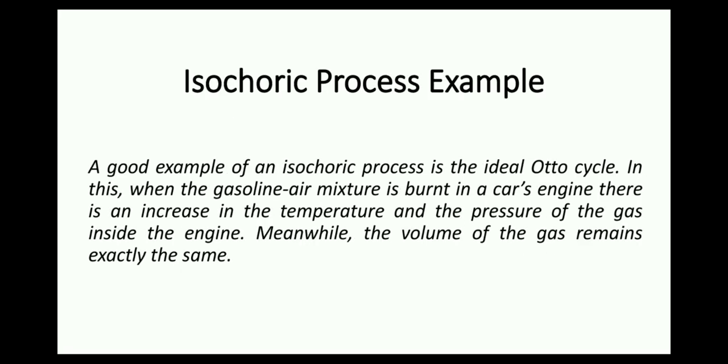Talking about isochoric process, a good example is an ideal Otto cycle. In this, when the gasoline air mixture is burnt in a car's engine, there is an increase in the temperature and the pressure of the gas inside the engine. Meanwhile, the volume of the gas remains exactly the same. For the expression of heat exchange in isochoric process, since delta V is equal to 0, we end up with Q equals delta U, which is equal to n Cv into delta T. Cv is the specific heat at constant volume.